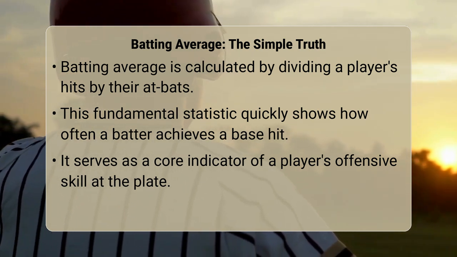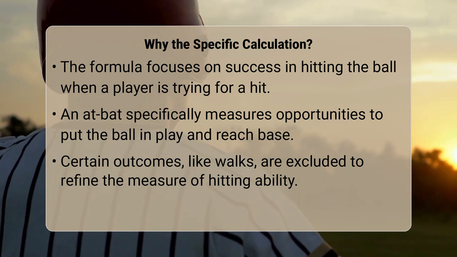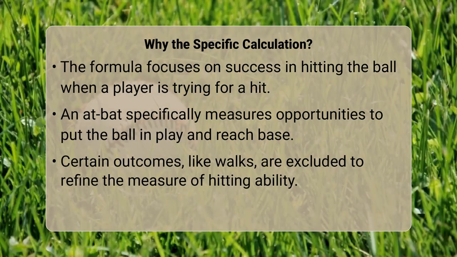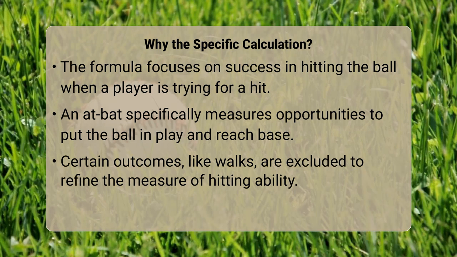It is designed to measure a player's ability to get a hit when they are trying to do just that, put the ball in play and reach base. Crucially, certain plate appearances are excluded from at-bats because they do not reflect a batter's success or failure in hitting the ball. These exclusions provide a clearer picture of hitting prowess. Understanding what counts and what does not is key.